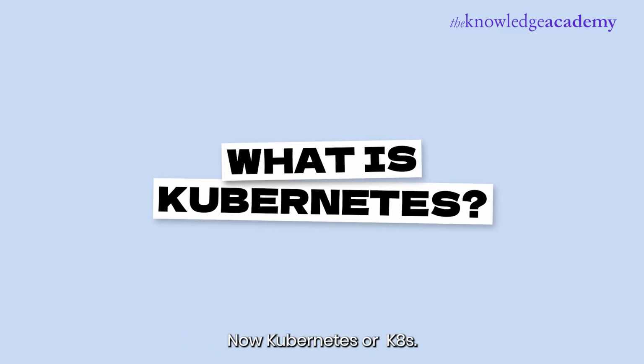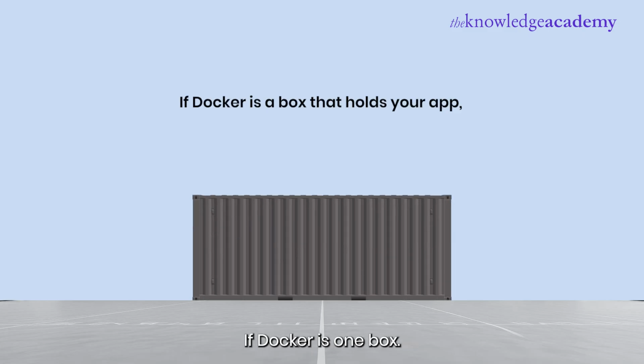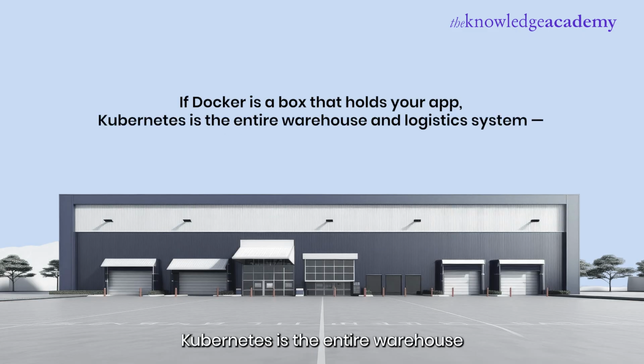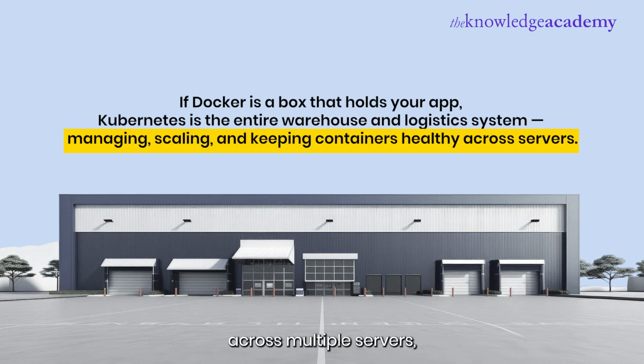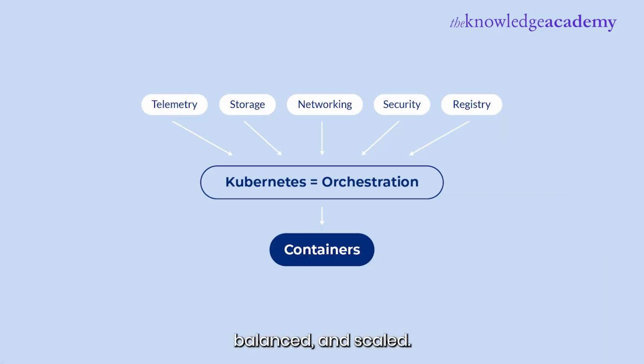Now, Kubernetes, or K8s. If Docker is one box, Kubernetes is the entire warehouse and logistics system. It manages containers across multiple servers, making sure they're healthy, balanced, and scaled. Kubernetes was created at Google to handle billions of containers a week. Today, it's the industry standard for orchestration.